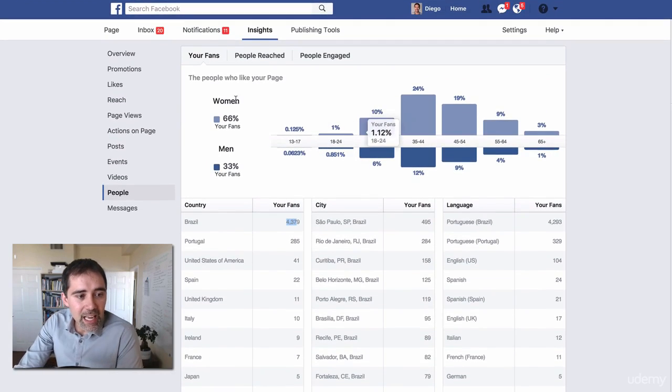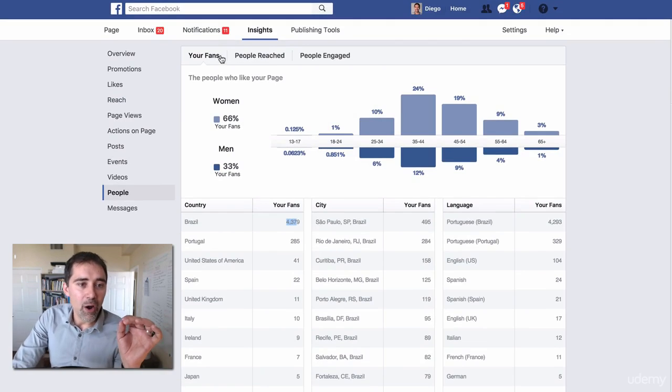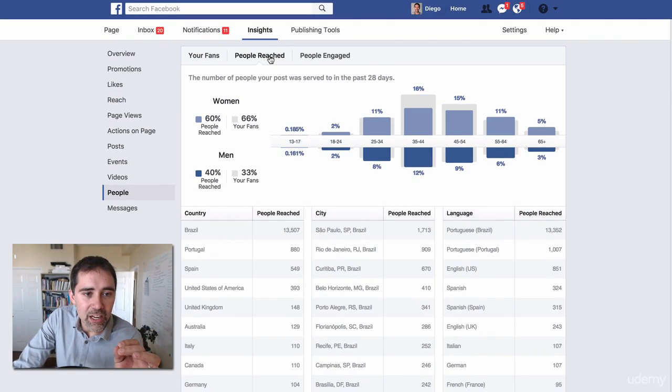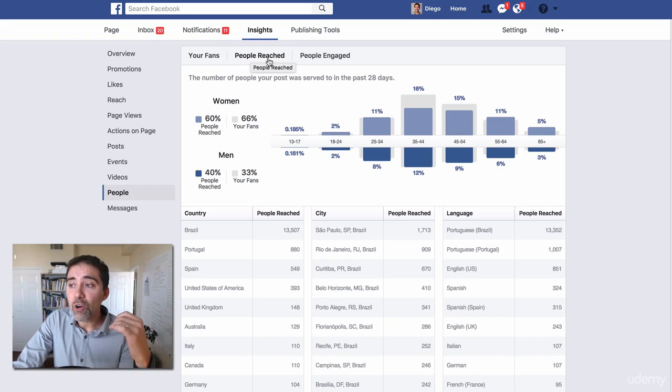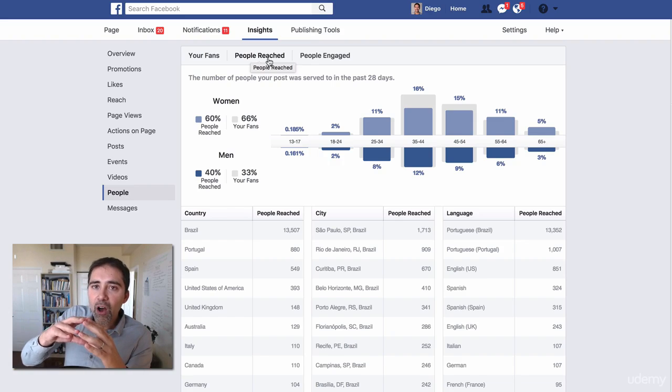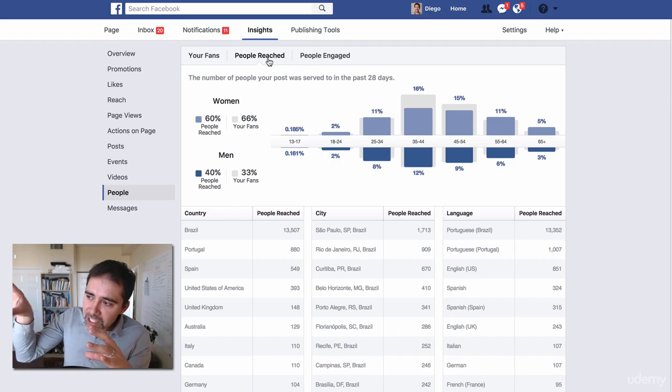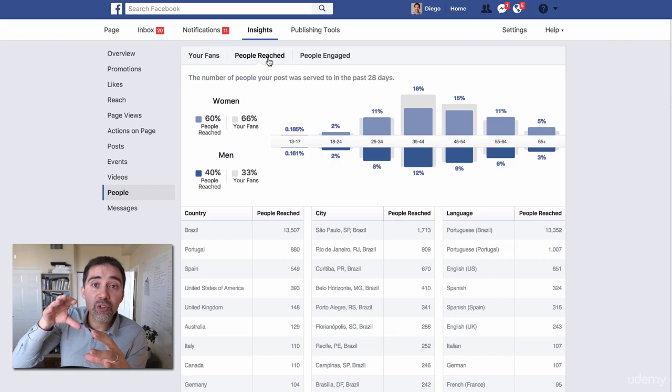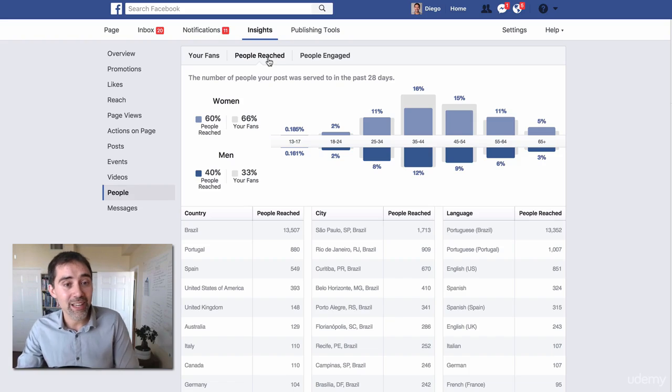So this is people. If we click on people reach, the second tab here, what's the difference? Your fans are people that like your page. People reach are not only your fans, they are your fans plus other people. Because if somebody shared the post that you created on your page, you will reach other people, a large group of other people that are not your fans, that don't like your page yet, okay?